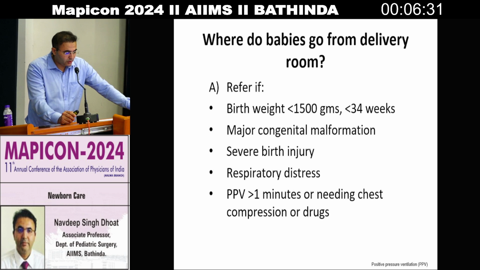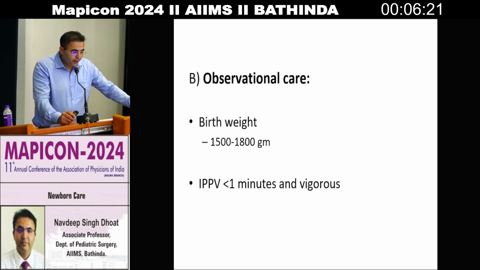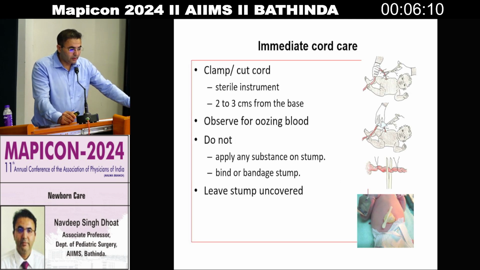For respiratory distress, positive pressure ventilation for 1 minute, or needing chest compression or drugs, we have to refer them to the NICU, neonatal ICU. For observation care: if the birth weight is between 1.5 to 1.8 kgs, or intermittent positive pressure ventilation for less than 1 minute, or the baby is vigorous.